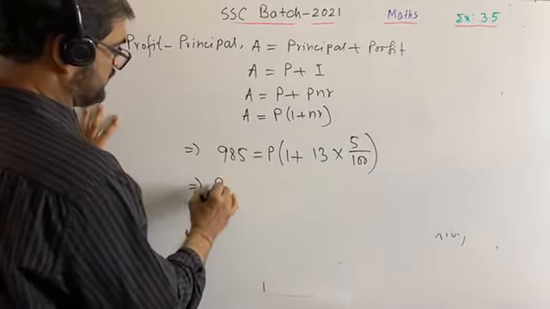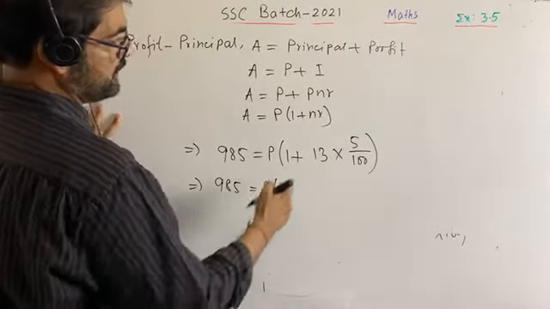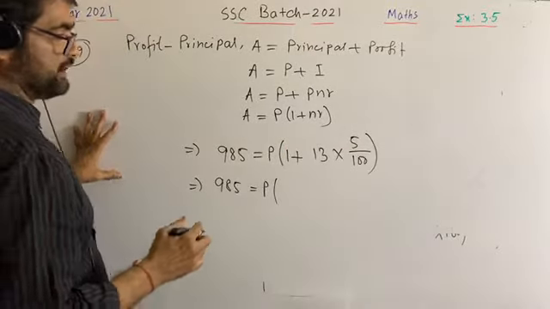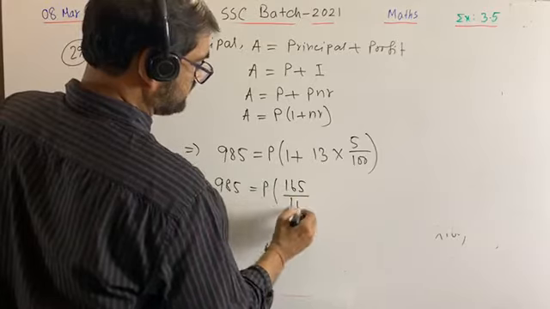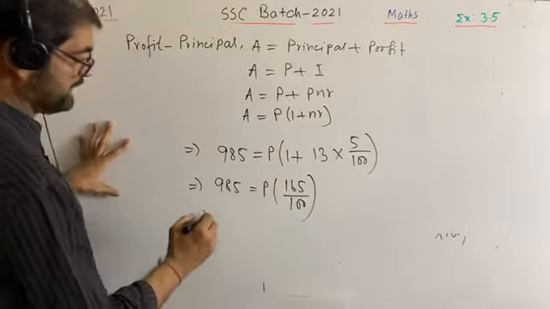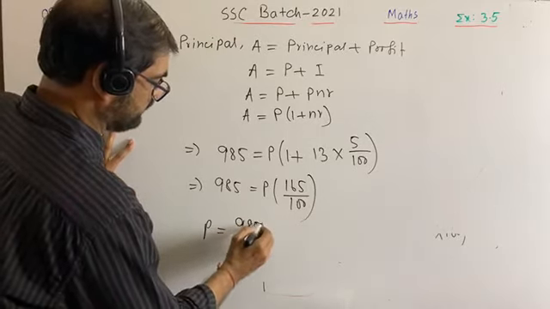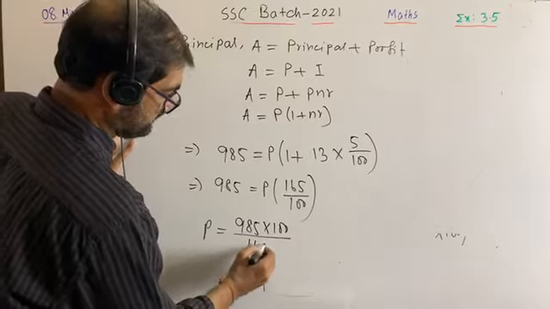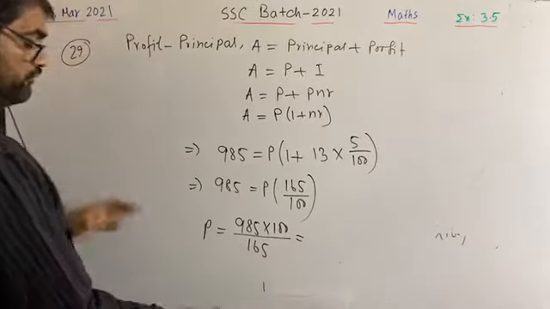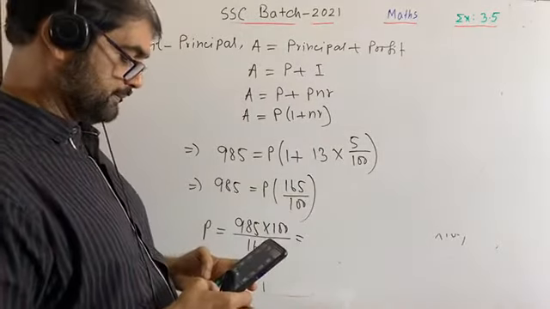So we can calculate like this: 985 equals P times, 5 times 13 is 65, plus 100, that is 165 by 100. That is the value of P is equal to 985 into 100 by 165. Use the calculator to find the principal.